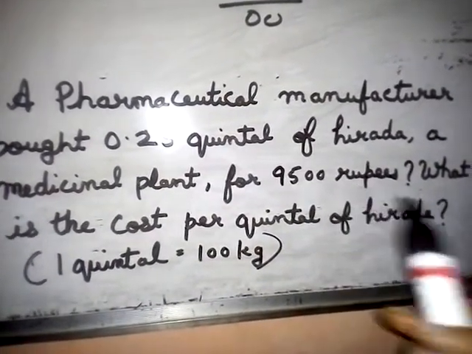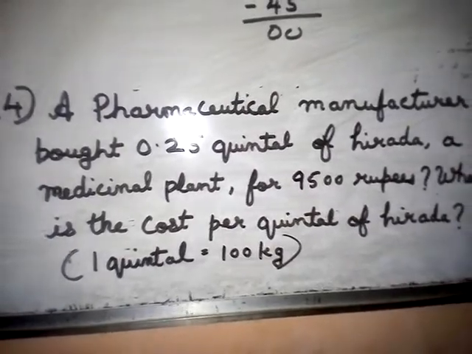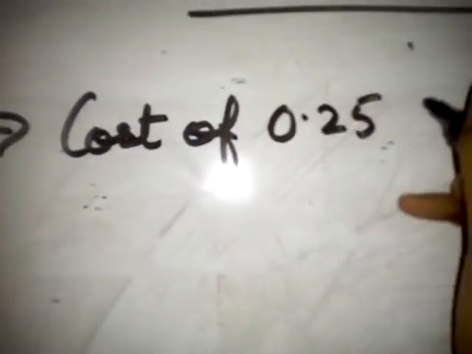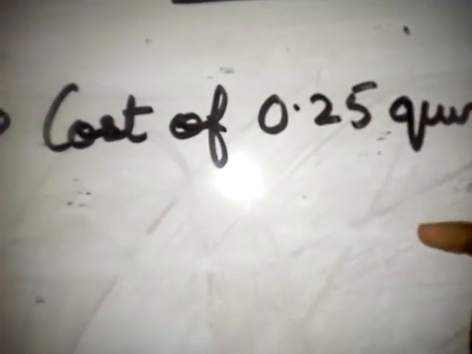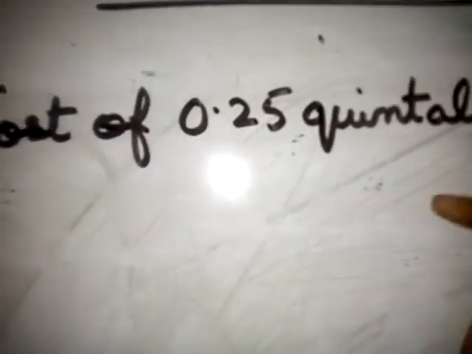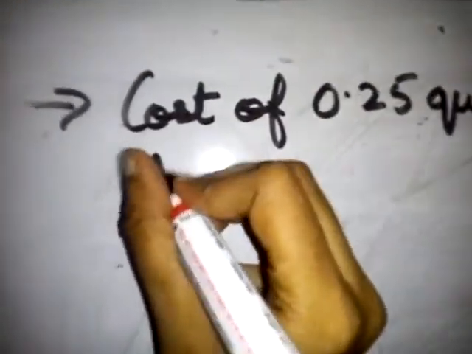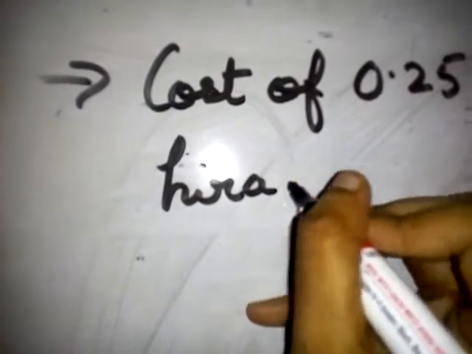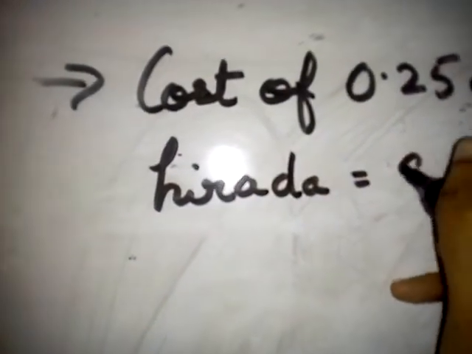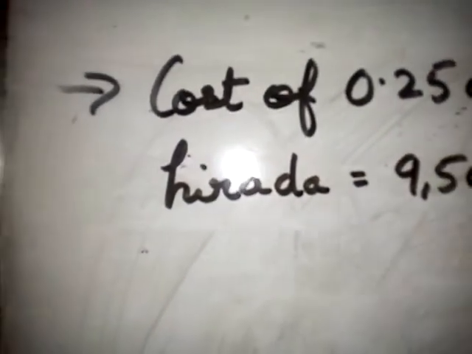So the first statement you have to write is: cost of 0.25 quintal of Irada is 9,500 rupees.